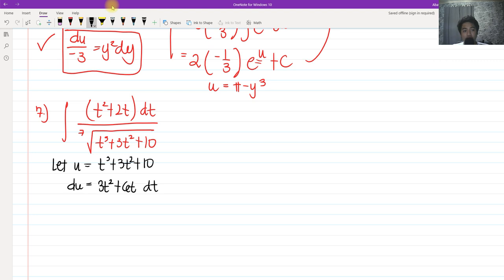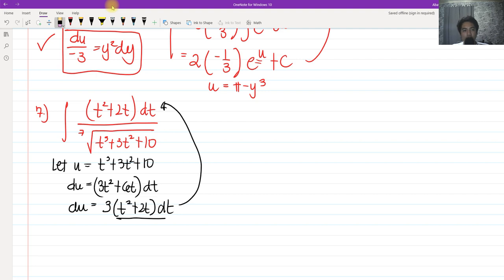If I factor 3 out of each term in the du, we have 3 times (t squared plus 2t) dt, and t squared plus 2t dt is in our numerator.